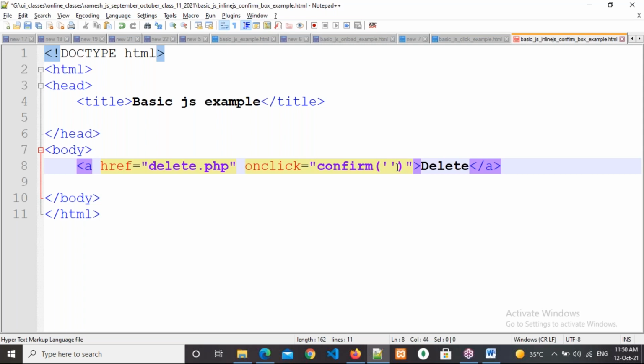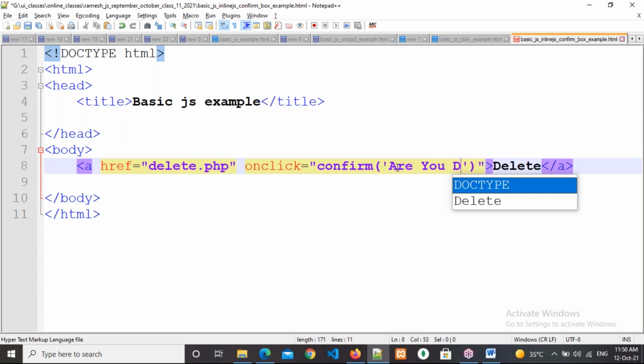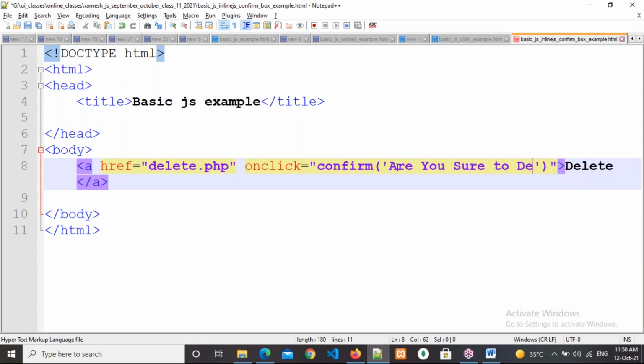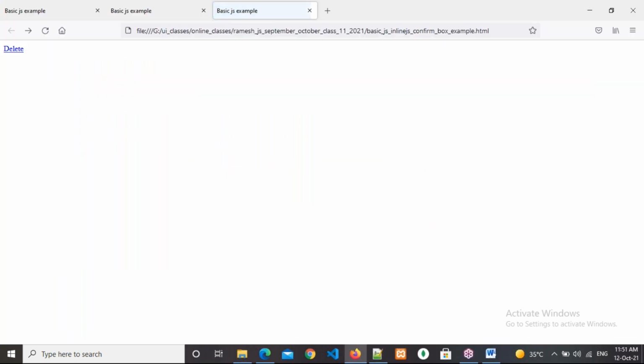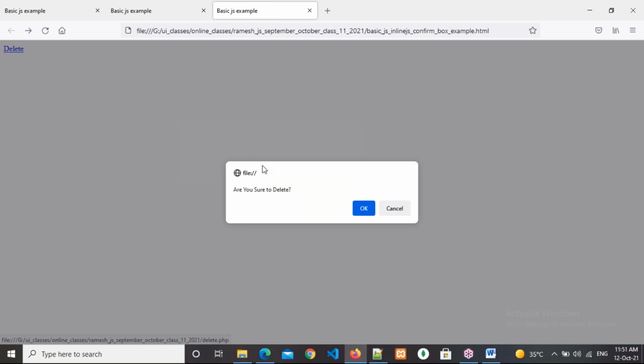Right, here I'm writing, are you sure to delete? Come here and refresh. Now click on the delete button. So are we getting the dialog or not? Yes, we are getting the dialog. Are you sure to delete?